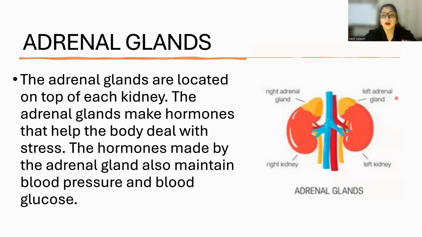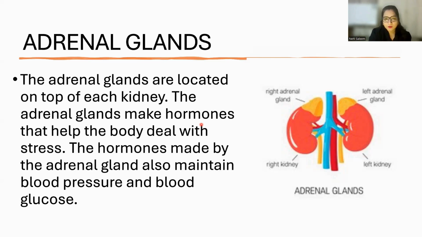Then if we talk about the adrenal glands, we have the right adrenal gland and we have the left adrenal gland, and you need to know that the right adrenal gland is located on top of the right kidney, and here we have the left adrenal gland on top of the left kidney. Now what they do is they make hormones which deal with stress. It means, if the adrenal glands are not functioning properly, then the body would go into stress. Psychologically, your body would be affected.